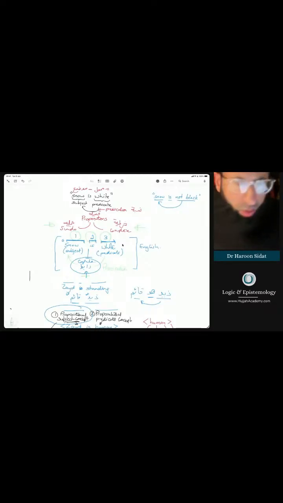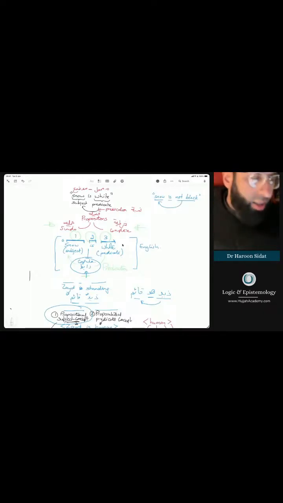Okay. So a simple proposition, of course, either affirms this predication, i.e., snow is white, or it's not. If it's affirming it, we call it a qadiyya mujaba. Mujaba is an affirmative one. Ijab is affirming something. And if it's negating a predication, for example, if we say snow is not black, in this case we call it a qadiyya saliba, which means that we're negating something. So this is very, very important.